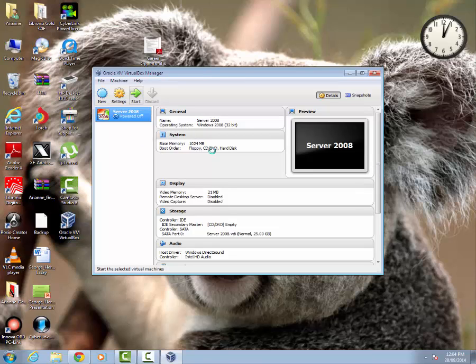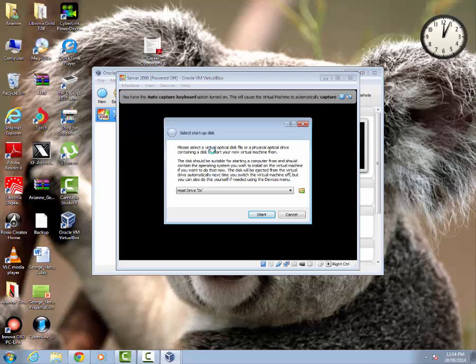Then you click Server Start. Choose the path.